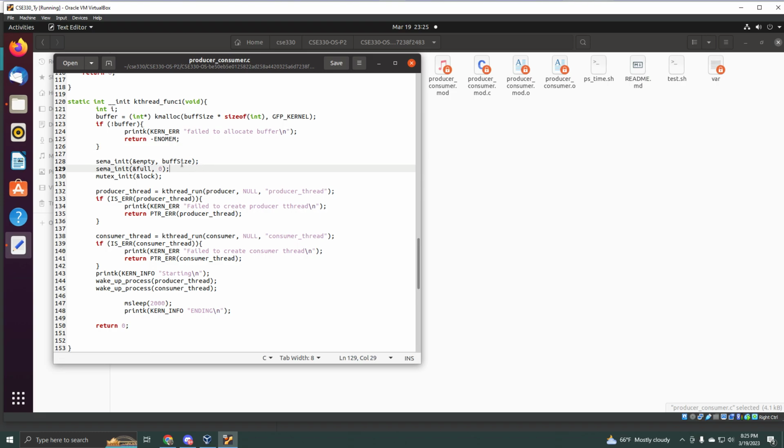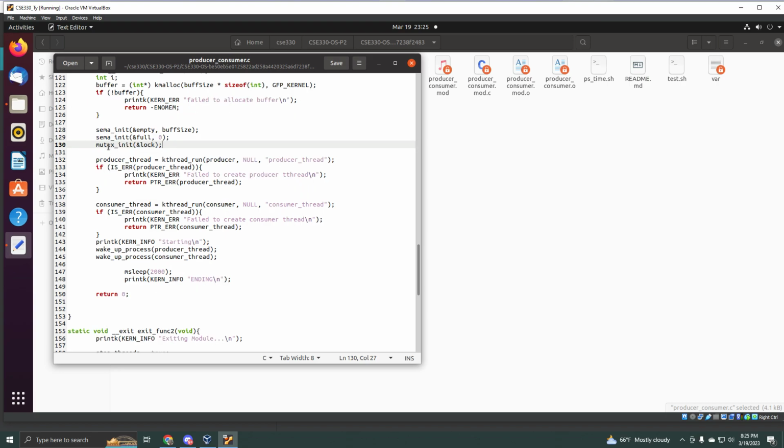The semaphore for empty is going to be the buff size, and then the semaphore for full is going to be 0 because when you first start it, all of them are going to be empty, and then the mutex is going to be right here. And then we create the producer thread using the kthread run. So it's going to run the producer function, and because there's no parameters for it, it's going to be null, and then we have producer thread right here.